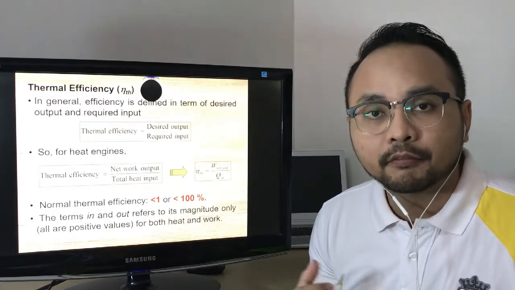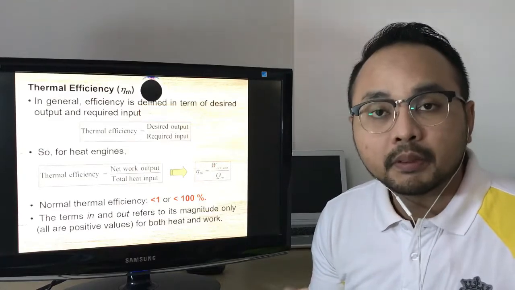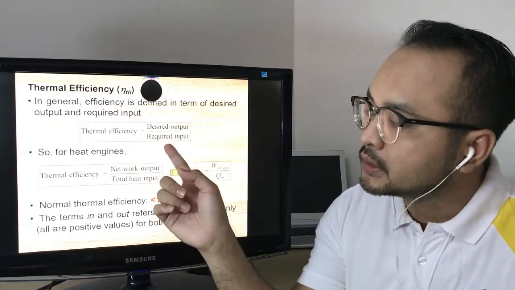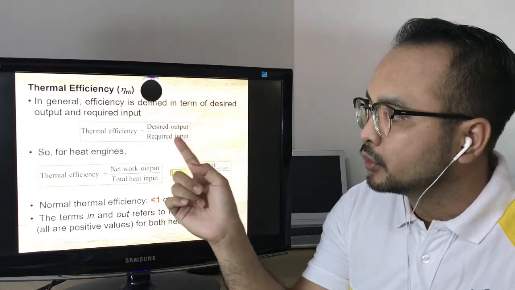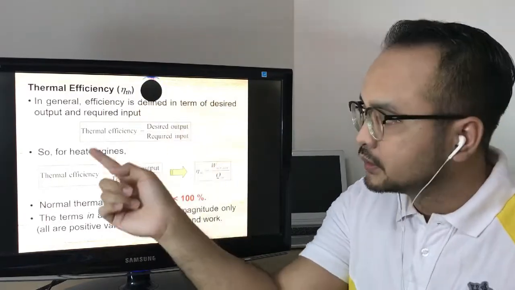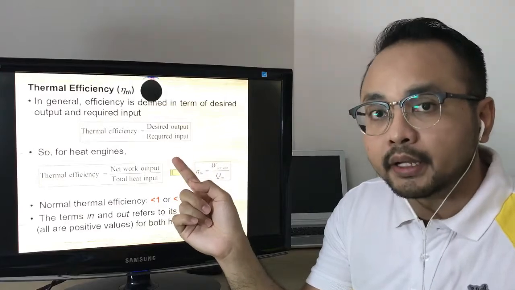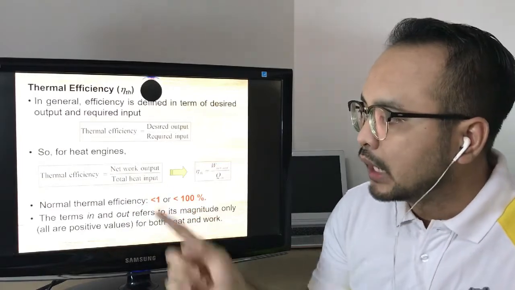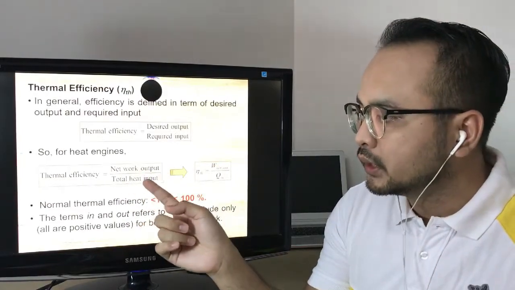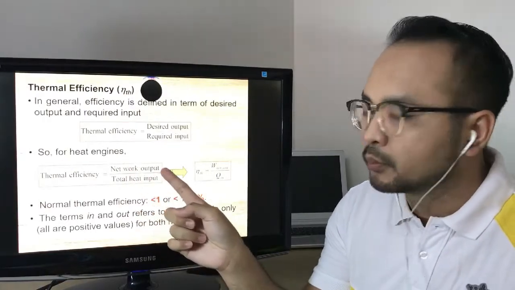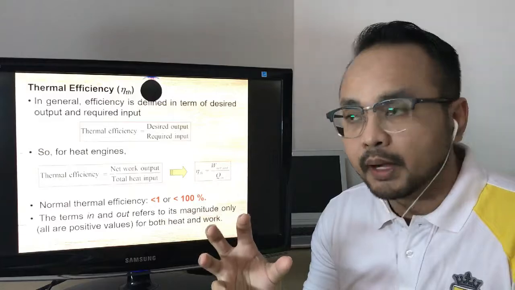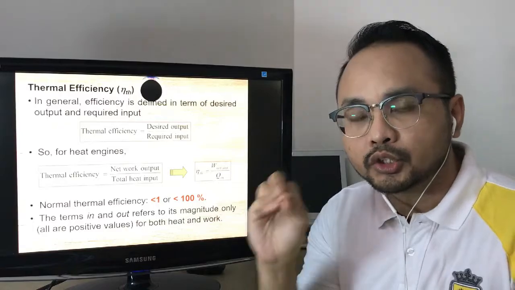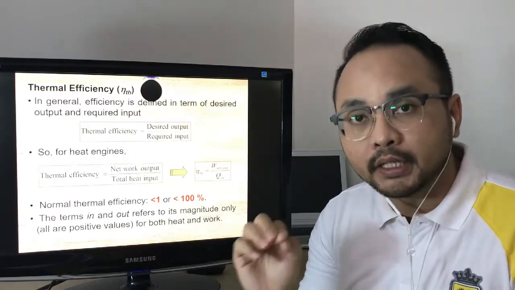In order to observe the performance of a heat engine, it can be measured through its efficiency, which can be defined from this equation: desired output over required input. This thermal efficiency equation can be applied to the heat engine, in which the thermal efficiency is equal to net work output over total heat input. The net work output is the work produced from the turbine, and the total heat input is the heat needed in the boiler to convert the water in liquid form into vapor.